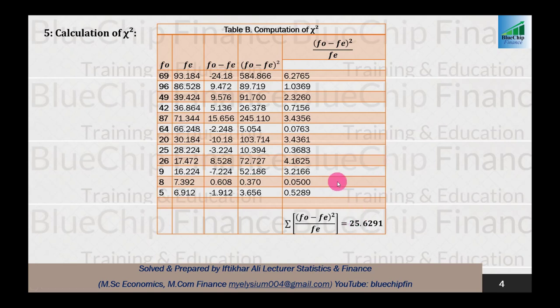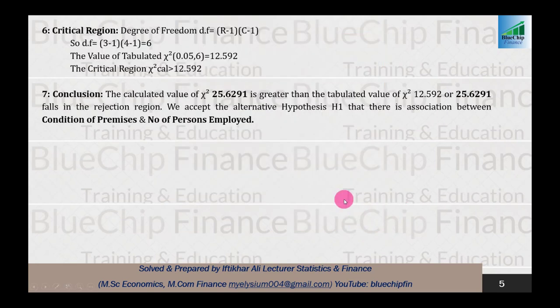Our calculated value is greater than the tabulated value, so our answer falls in the critical region. So we reject our null hypothesis, and if we reject the null hypothesis, we accept the alternative hypothesis.